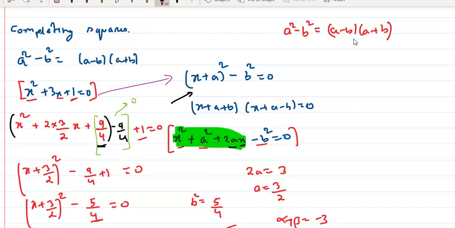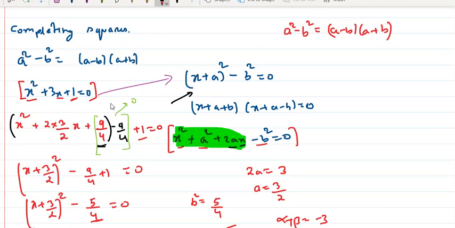Now, how to do that? Because obviously, for any quadratic equation, if I have to convert it into the form a square minus b square, it would look something like this: x plus a whole square minus b square is equal to 0. Yes or no? Where a and b can be any constants, right? And this can be split into x plus a plus b and x plus a minus b, because this whole is a and this is b. So instead of a and b, you can use u and v also, right? Now my question is how to convert this form into this form.